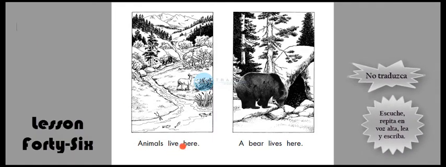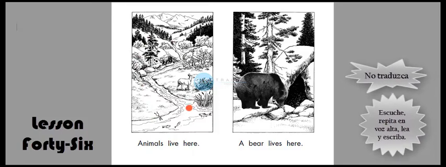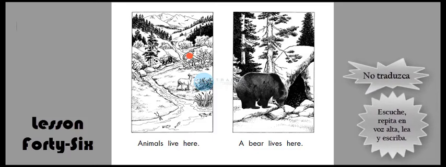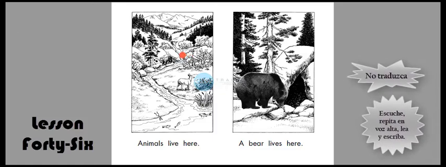Animals live here. Animals live here. Here, in this place. Animals live in this place. And we can see some animals. Bears. This looks like a bear. A deer.